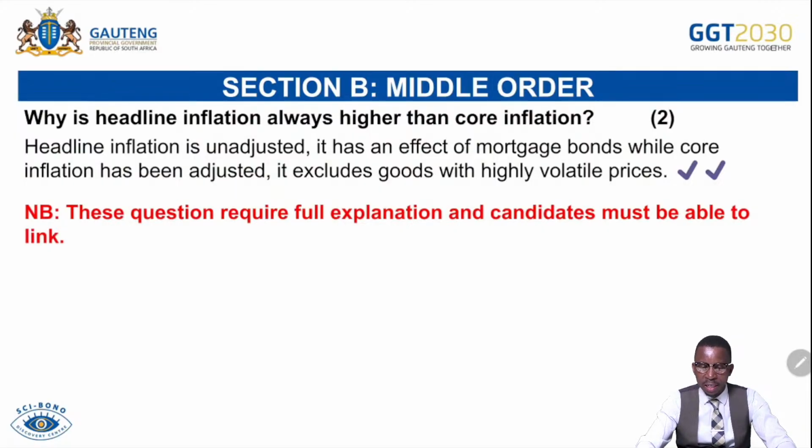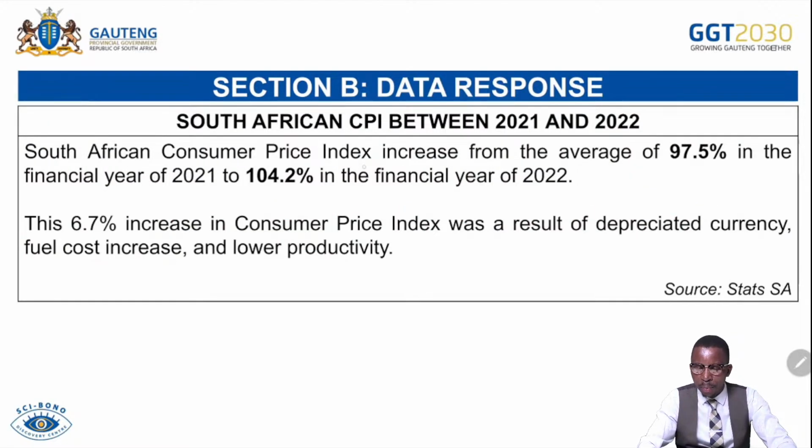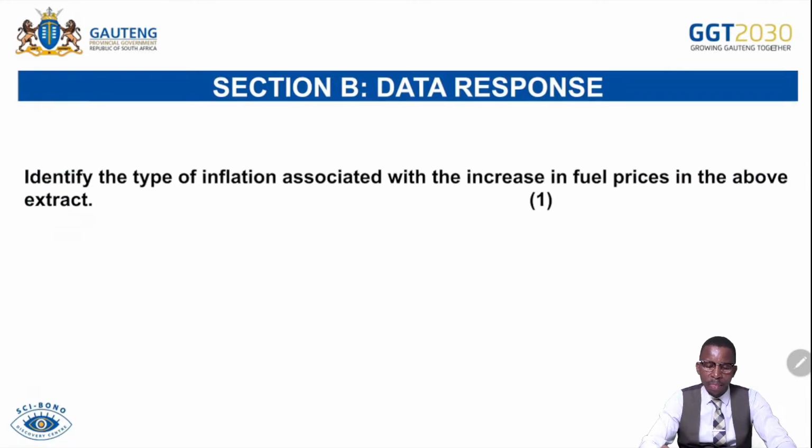South African CPI between 2021 and 2022. This is a data response. The South African Consumer Price Index increased from the average of 97.5% in the financial year of 2021 to 104.2% in 2022. The 6.7 increase in Consumer Price Index was a result of depreciated currency, fuel cost increase, and lower productivity. Source: Stats SA.